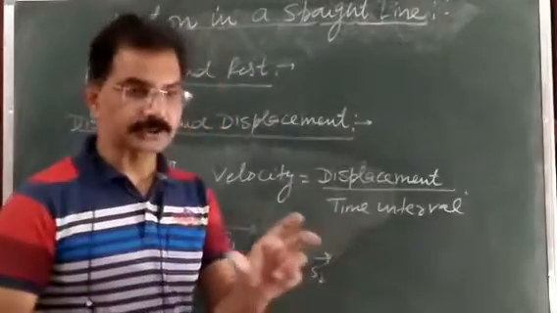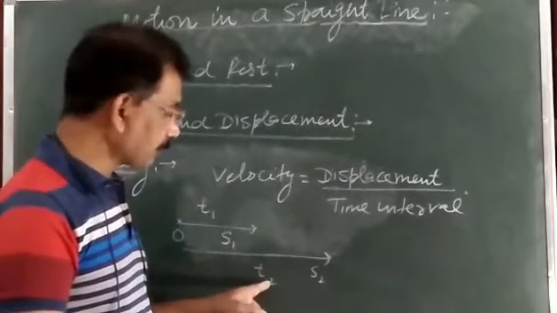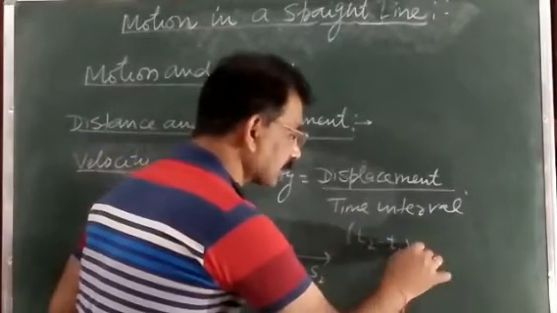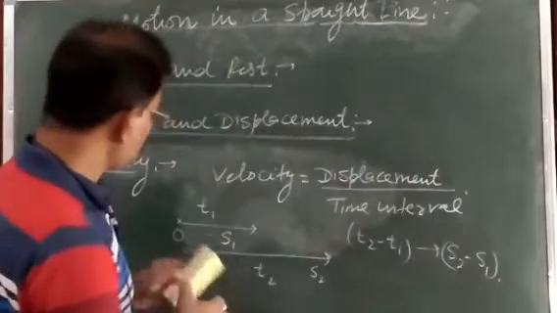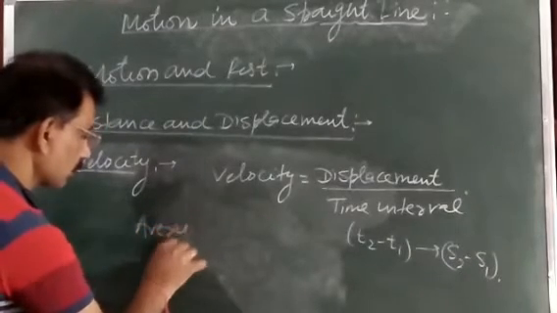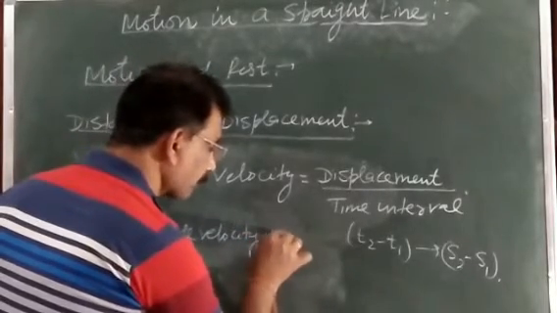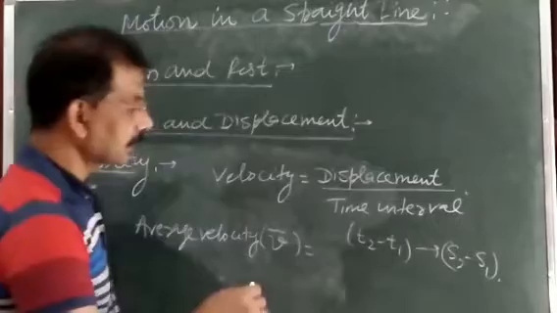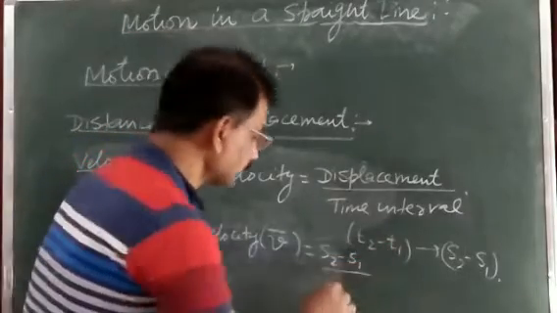Suppose a body is moving in a straight line, and in some time t1 its displacement was s1, and at time t2 its displacement became s2. It means in time interval t2 minus t1, the displacement of this body is s2 minus s1. So if anybody asks what is the average velocity in this case, we can write average velocity, which is also written as v bar, where bar means average, is equal to s2 minus s1, meaning displacement, upon the interval of time in which this displacement happened, t2 minus t1.